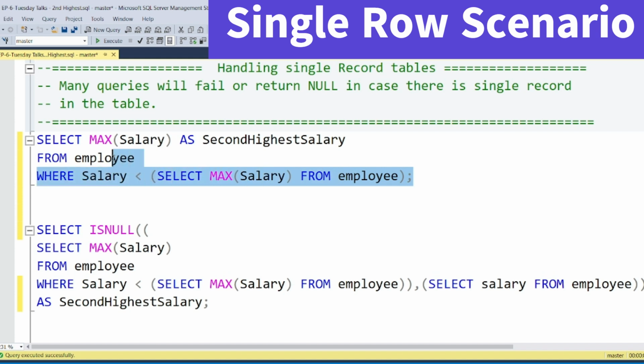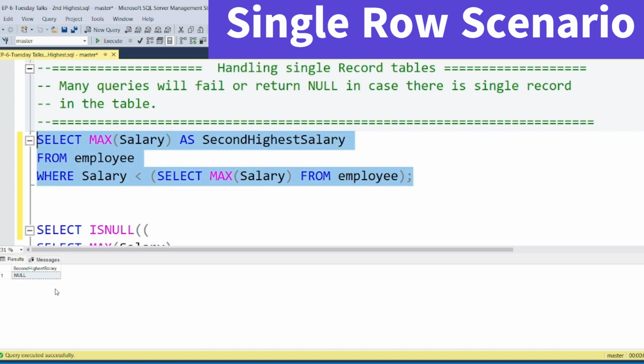In the first approach we try to find the second highest. If I execute this, it gives me null, because this query has been written in such a way that it always tries to find the second, and where it is not found, it shows null. It is not finding a second because this table has only one record. So what is the solution?